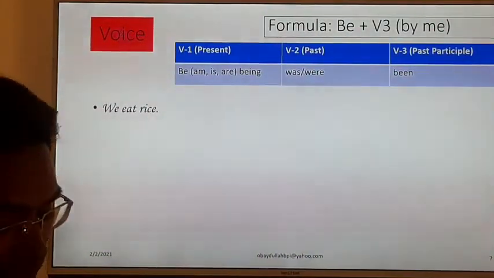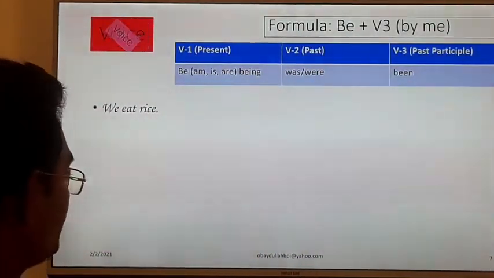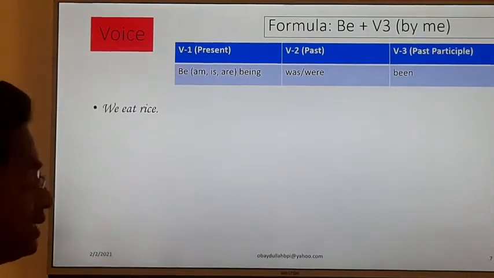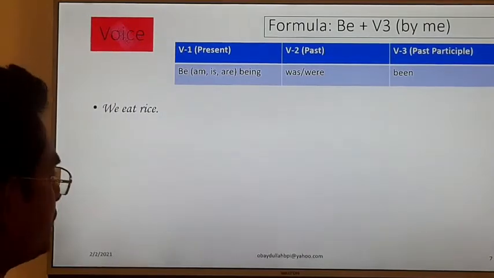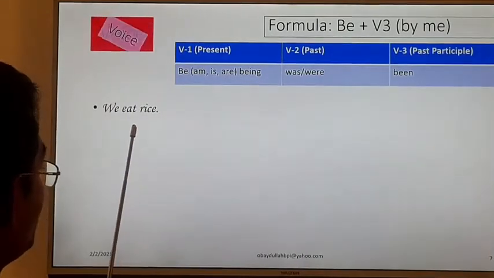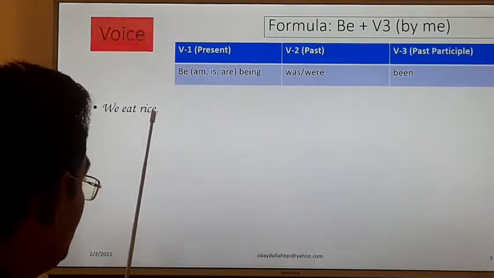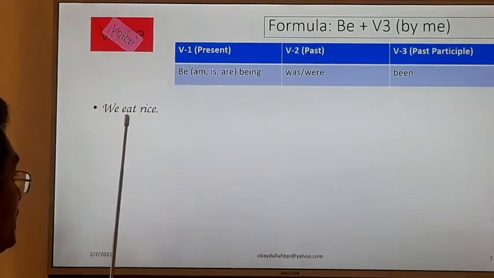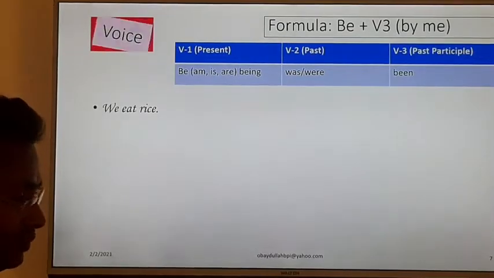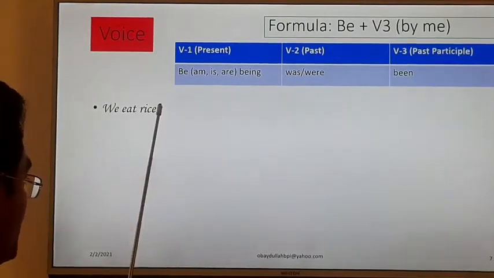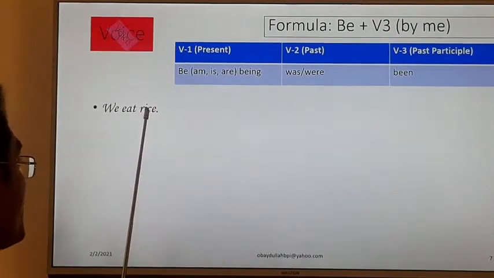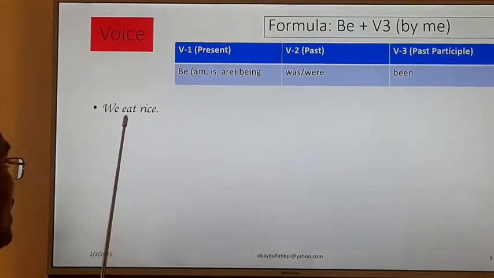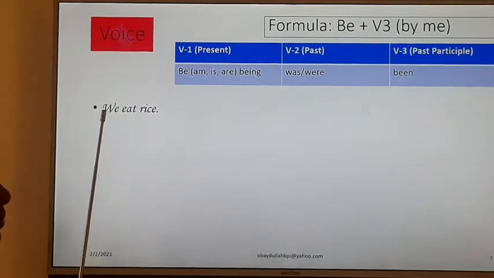Already I have given a lecture on this topic. We eat rice. What will be this sentence in passive? We have to change the voice into passive. How will we change it? Look at rice. Here, rice is the object because it is a transitive verb, and we is the subject.